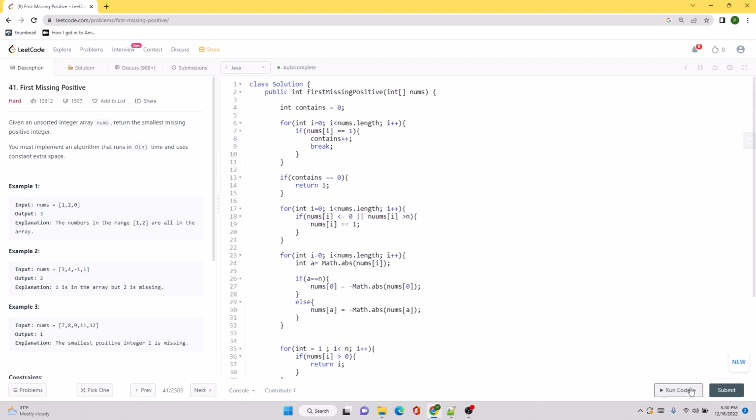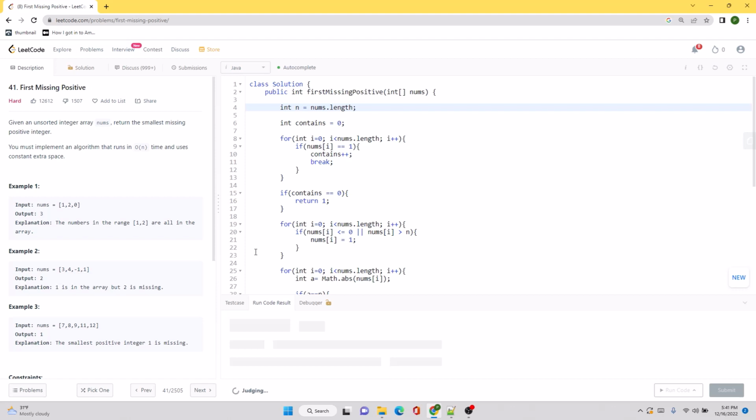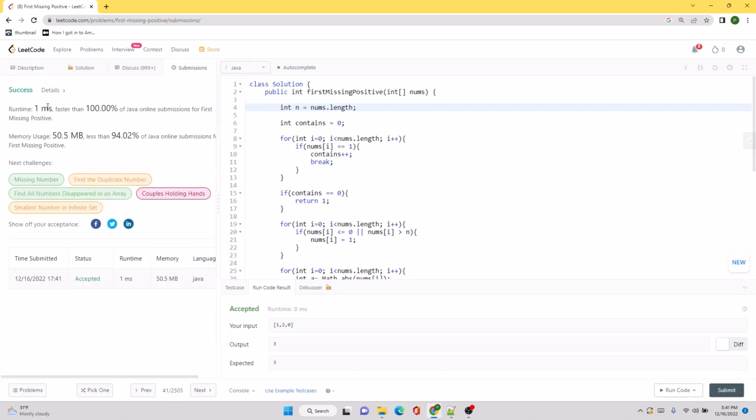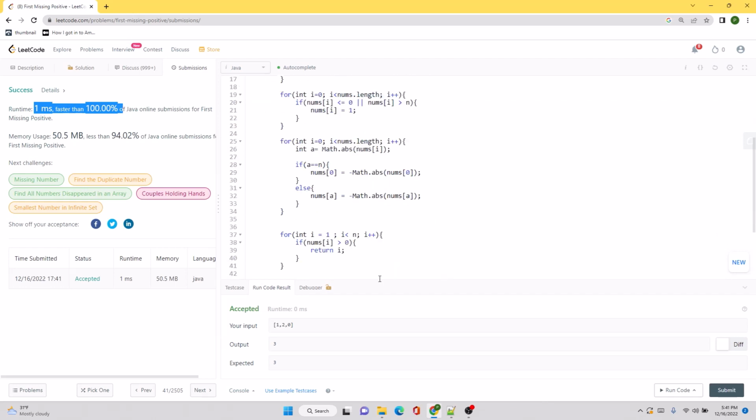Let's try to run this code. Okay, seems like our solution is working as expected. Let's submit this code. And our code runs 100% faster than all the other solutions, which means this is a great solution.